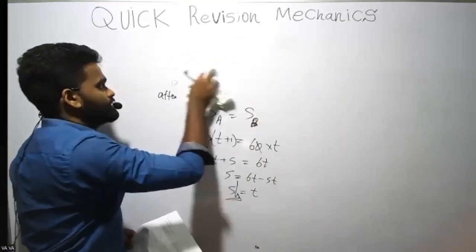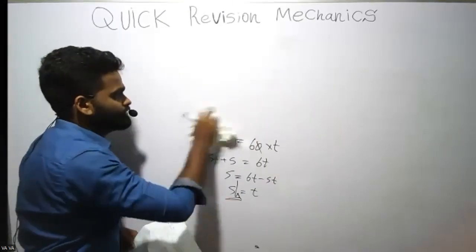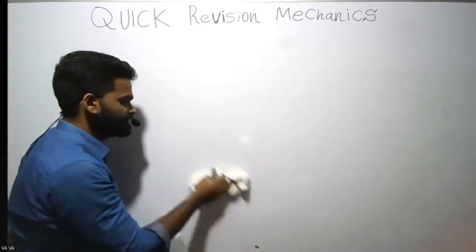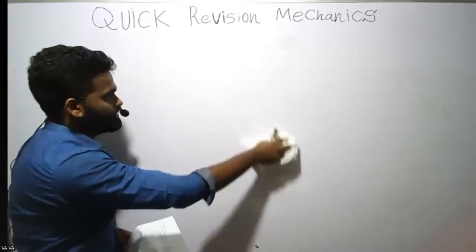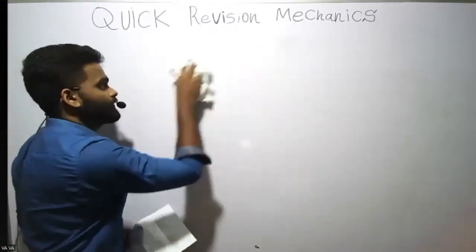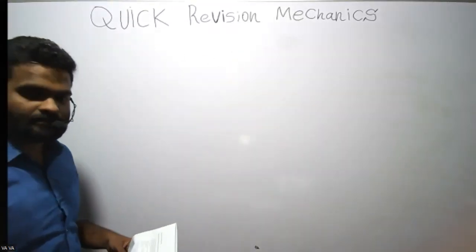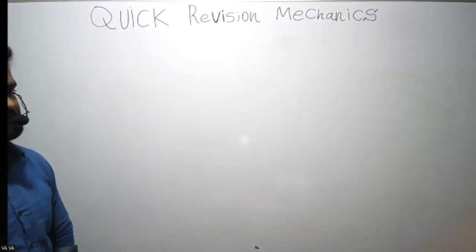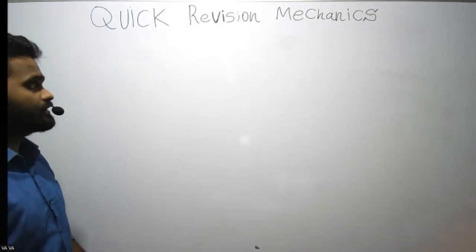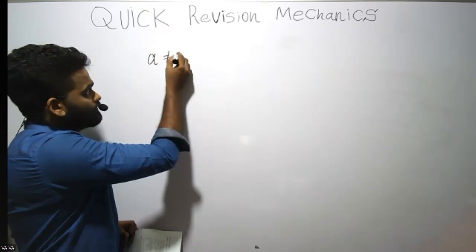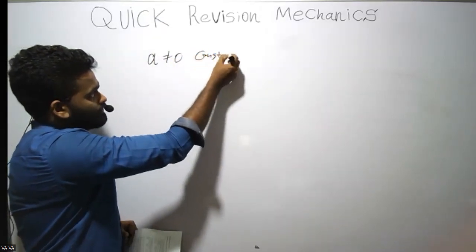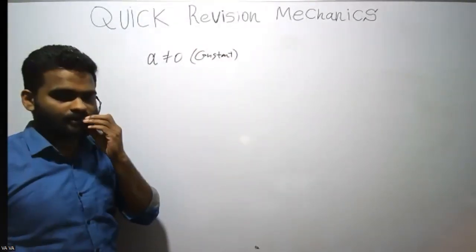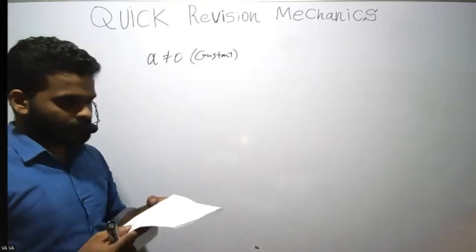So for these equations, there's an acceleration. Acceleration is not 0 for these questions. The previous 3 had acceleration 0, but for these questions, acceleration is not 0 and acceleration is a constant. Acceleration must be constant, right? For changing accelerations, you cannot apply linear motion equations.